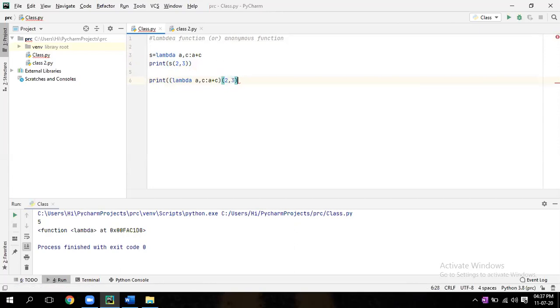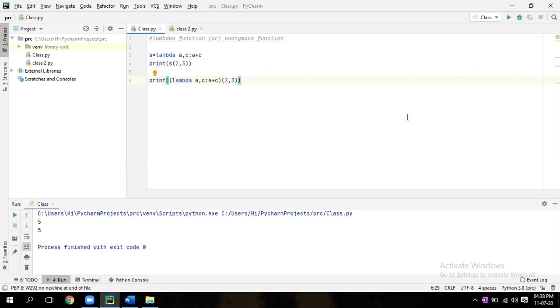Then at the end, give one more bracket. Run it. So you can write this one-line code. This is nothing but your one-line function, that is what you call a lambda function. So on the fly, you can do all the small calculations.